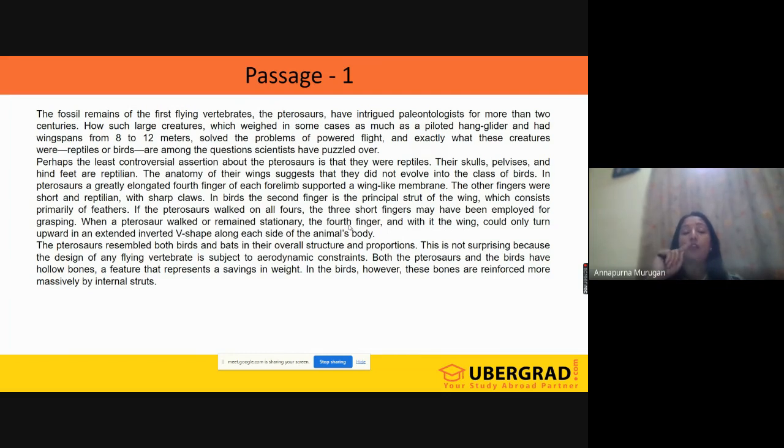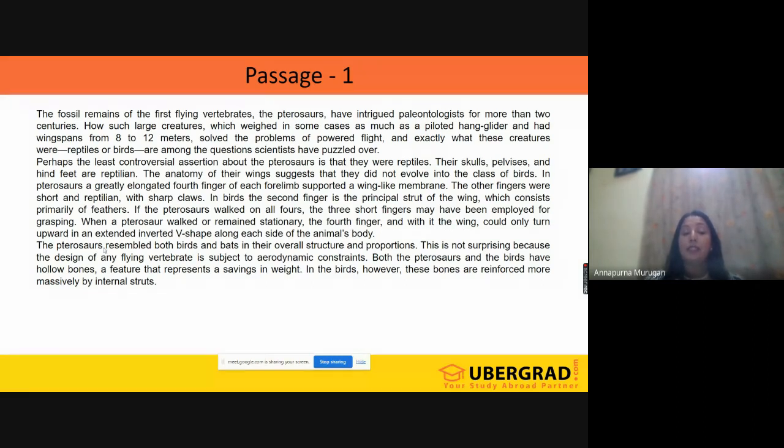The least controversial idea about pterosaurs is that they were reptiles. But in the first paragraph, the scientists are puzzled whether these pterosaurs were reptiles or birds. Got it? Now, let us see what is happening in the third paragraph.